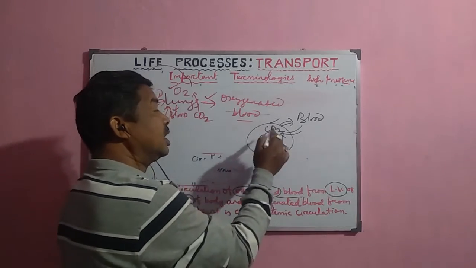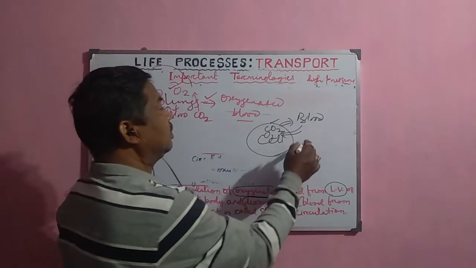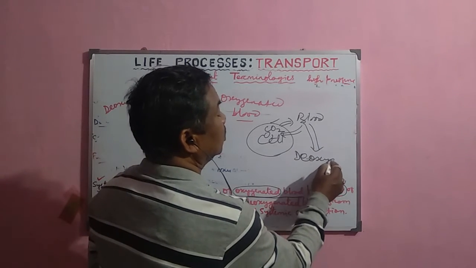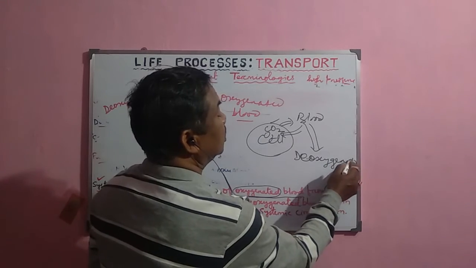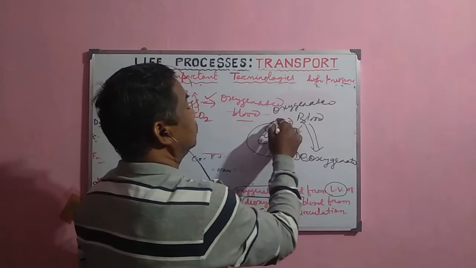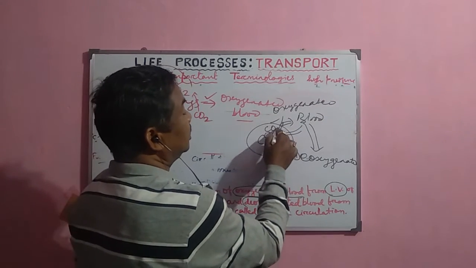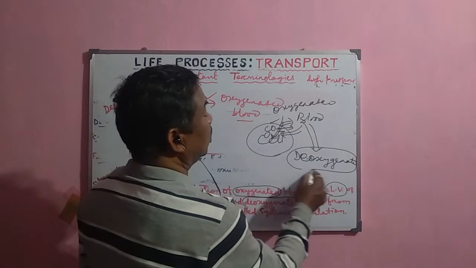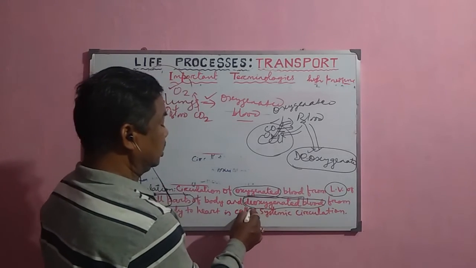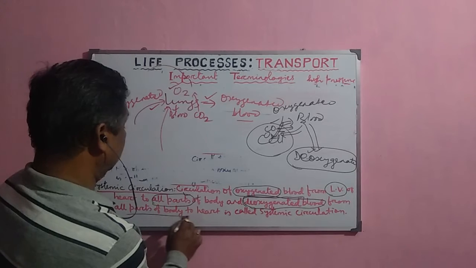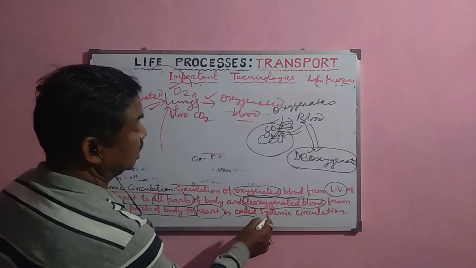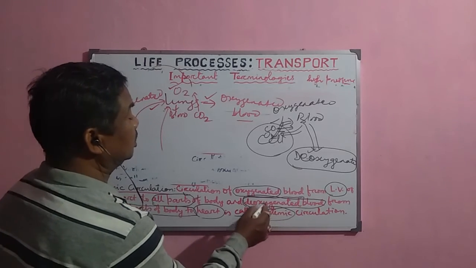The exchange occurs here, and after that the blood is converted into deoxygenated blood. It gives the oxygen to the cell and takes the carbon dioxide. Now this deoxygenated blood passes from all body parts to the heart. This circulation is called systemic circulation because it travels through the systemic aorta.